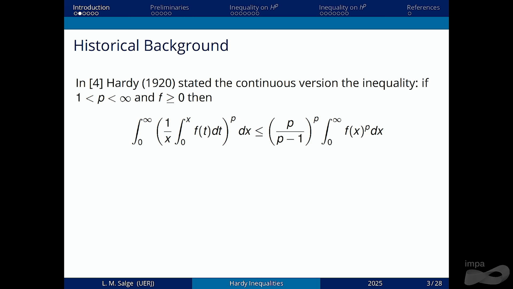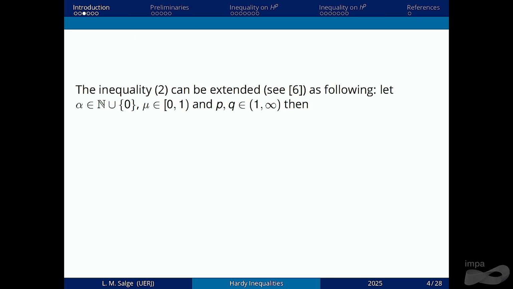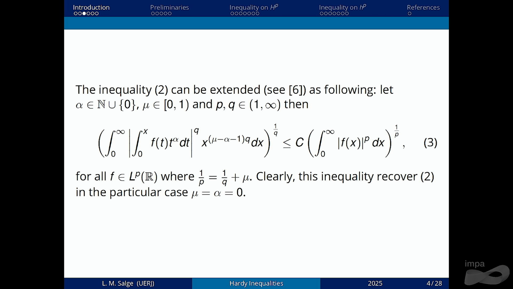And some historical background about the inequality. So Hardy stated this inequality, the now-famous Hardy inequality, and he only proved it 5 years later. He said he was mainly preoccupied with the version for infinite series. So we can formulate this inequality in a more general way using some parameters here, mu and alpha, as I said before, and this inequality becomes inequality number 3 here. And we can recover the classical one with mu and alpha equal to 0.